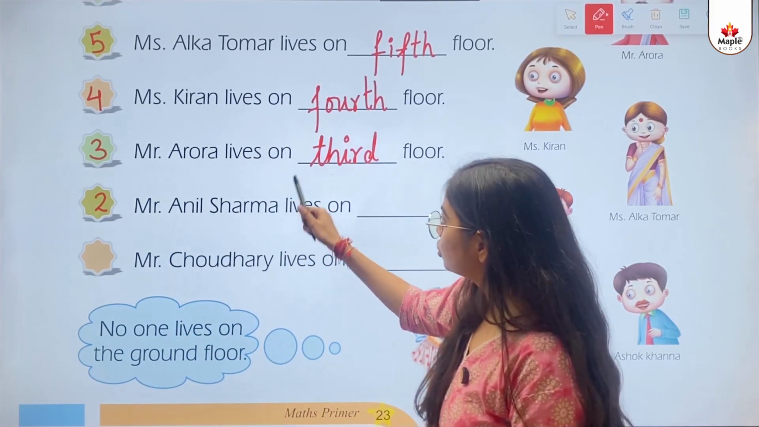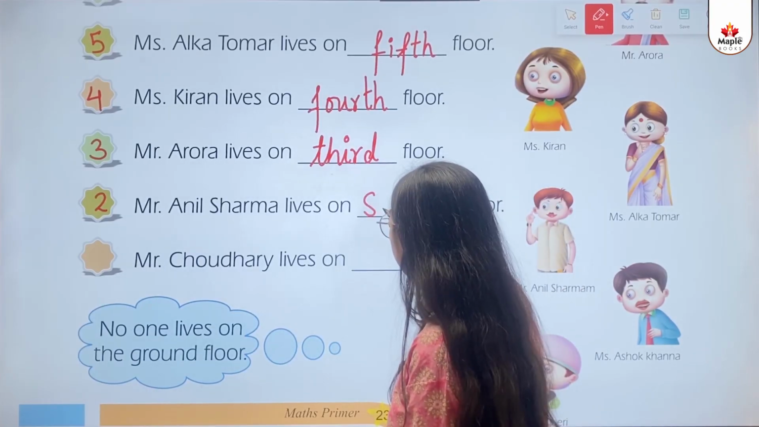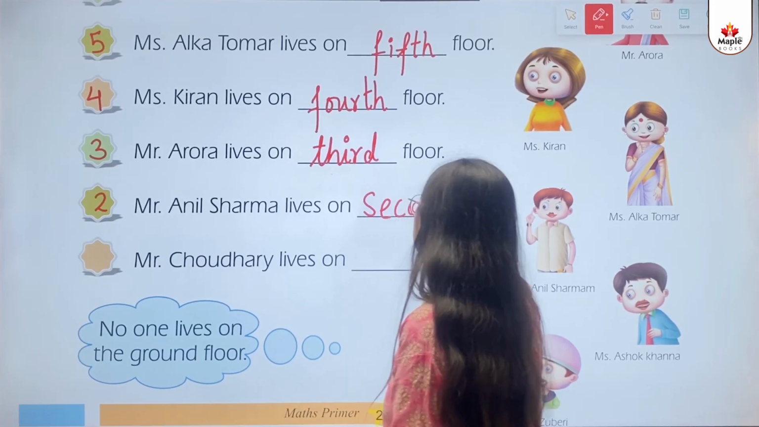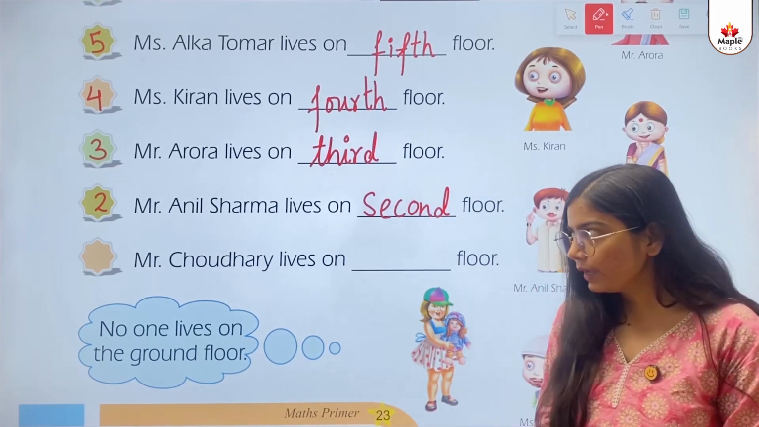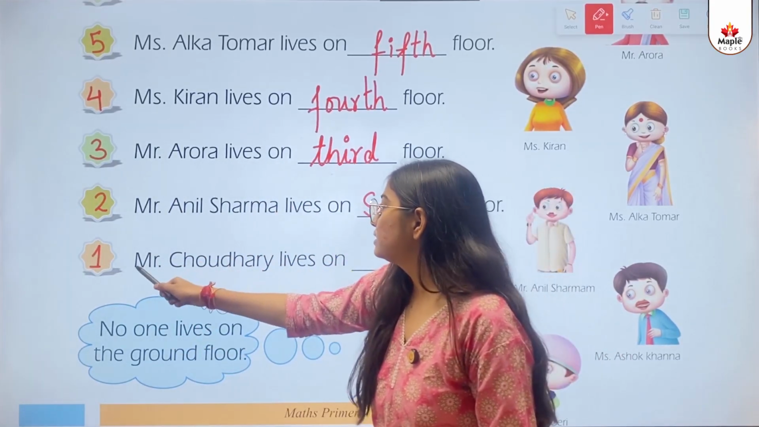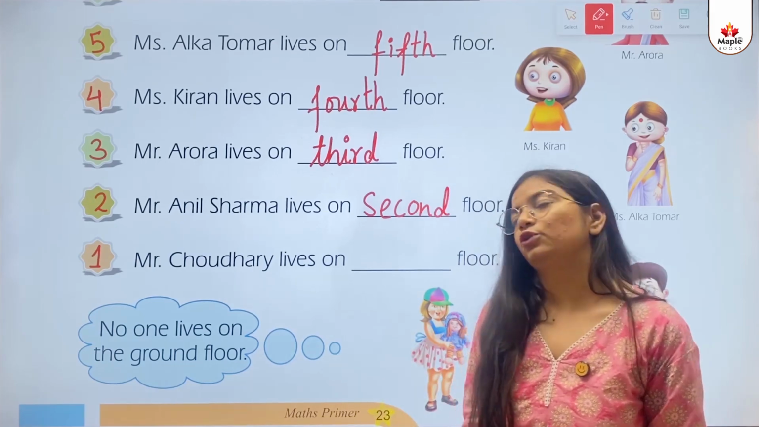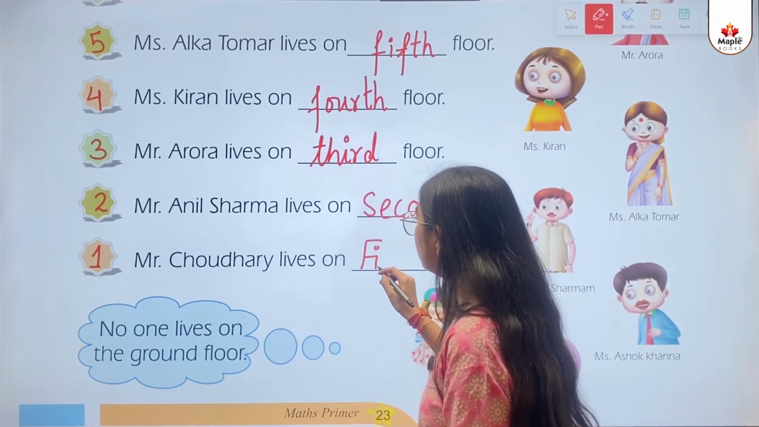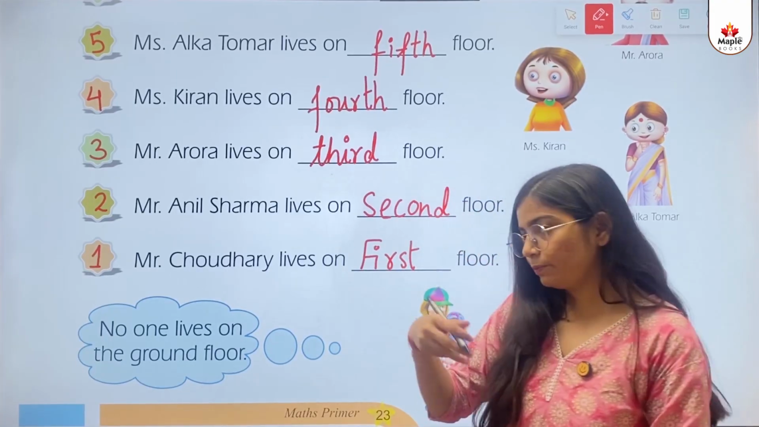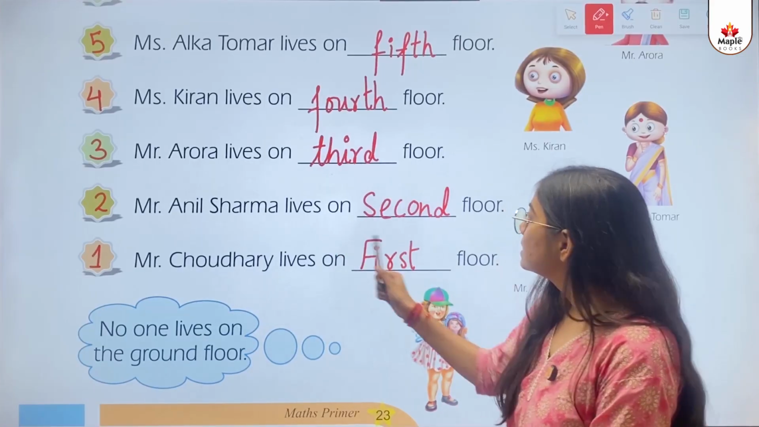Then we'll write 2 here. Mr. Anil Sharma lives on dash floor. 2nd floor. S-E-C-O-N-D. 2nd floor. Okay. Then we'll write 1 here. Mr. Chaudhary lives on 1st floor. What do we call 1? First. In case of any position, we call 1 as first, 2 as second.